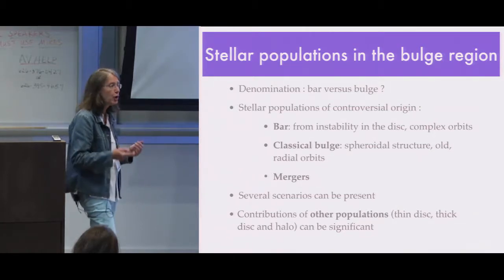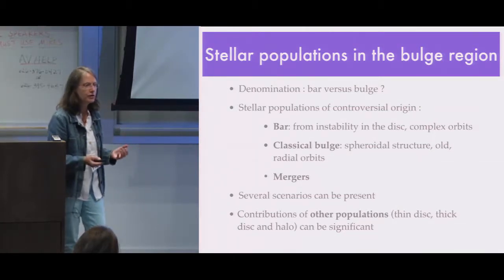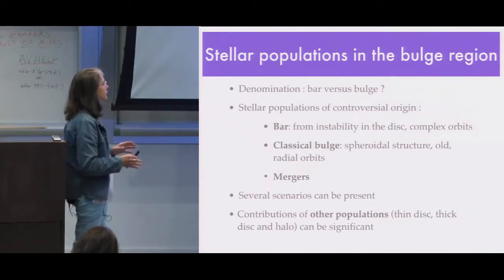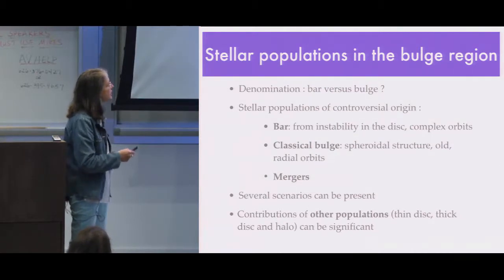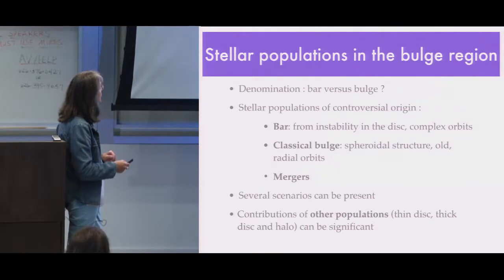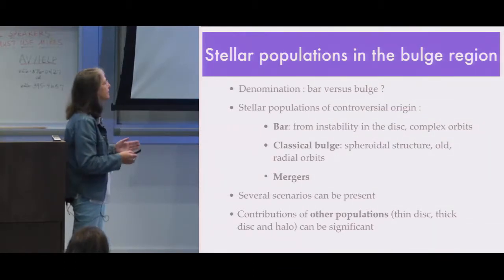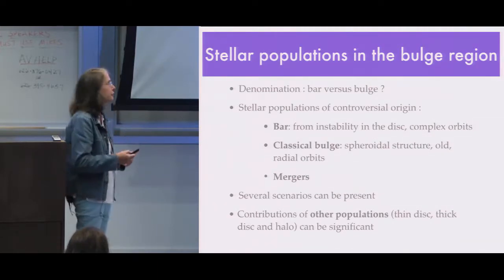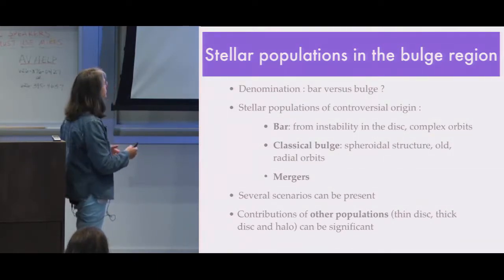However, in other papers, the bulge will not be a specific population, but just the central region in the sky. And this is generally what I will call the bulge region, in order to be simple, because other people are really calling bar or bulge the formation scenario of this region.